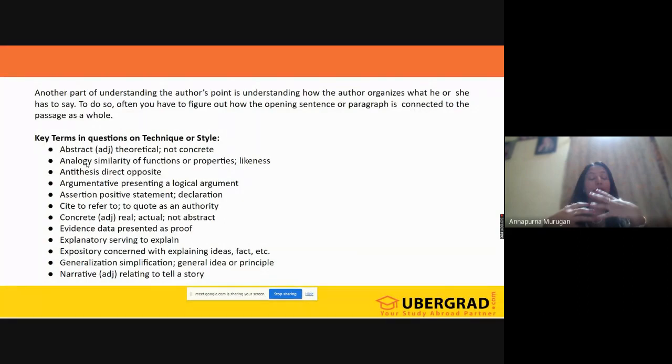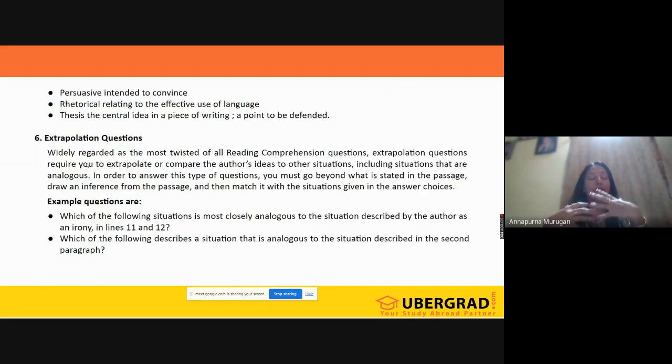Abstract, analogy, antithesis, argumentative, assertion, declarative, concrete, evidence, explanatory, expository, narrative. So all these describe the structure of the passage here.